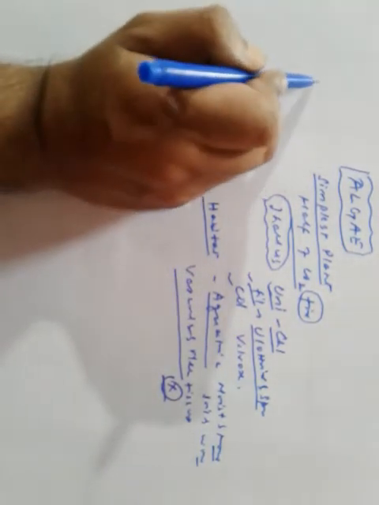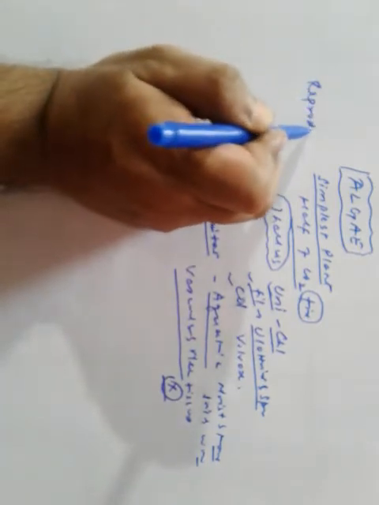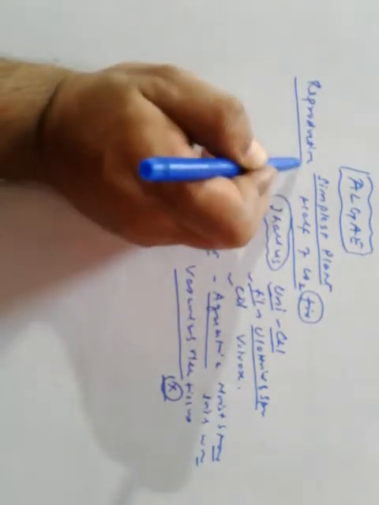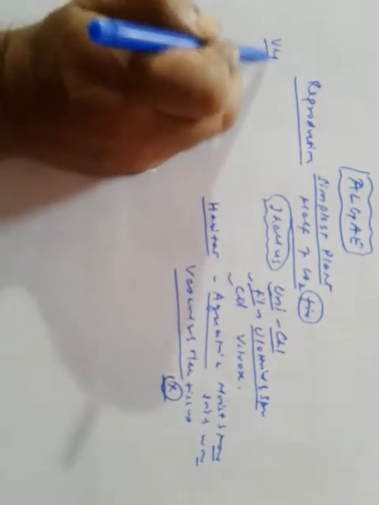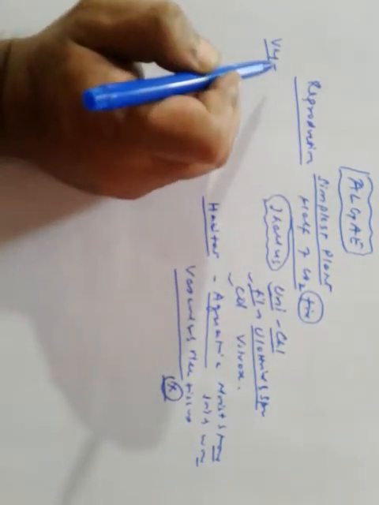Reproduction. It occurs by vegetative means, asexual means and also by sexual means.